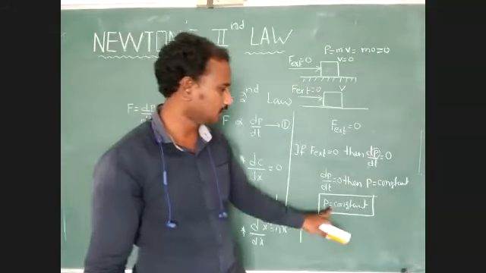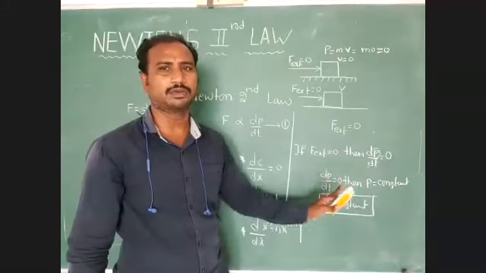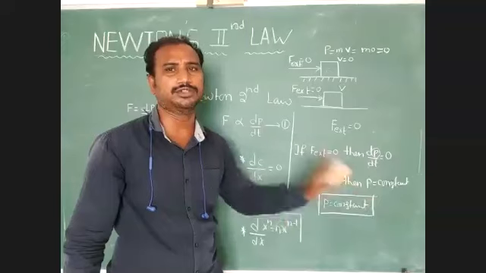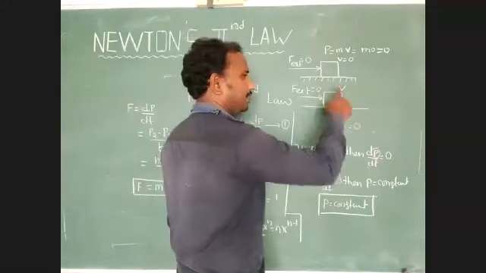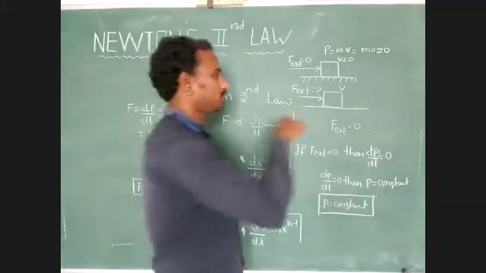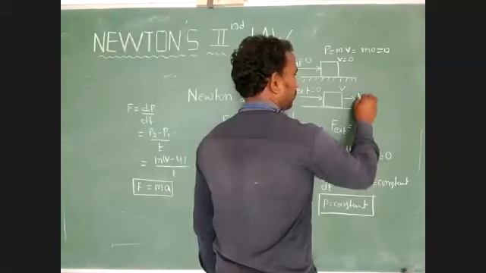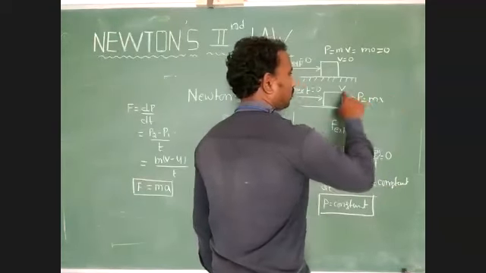Yes or no? So that linear momentum is constant. What is that linear momentum value? 0. Next one, in the second condition, the body is moving with a constant velocity. Then linear momentum equal to how much? Equal to mass into velocity.